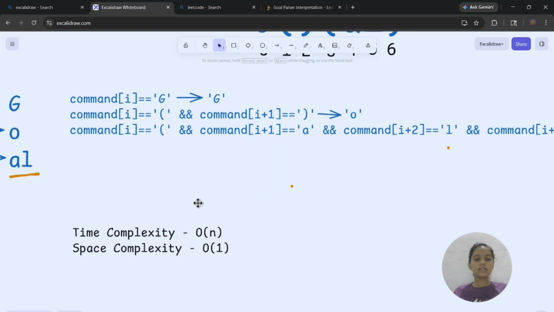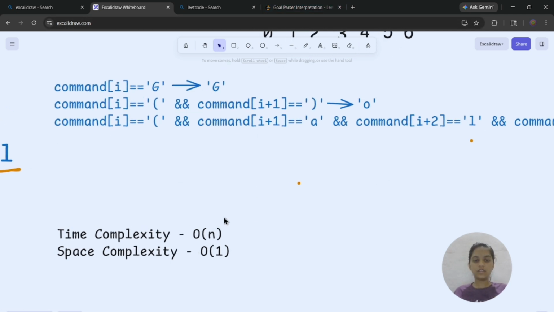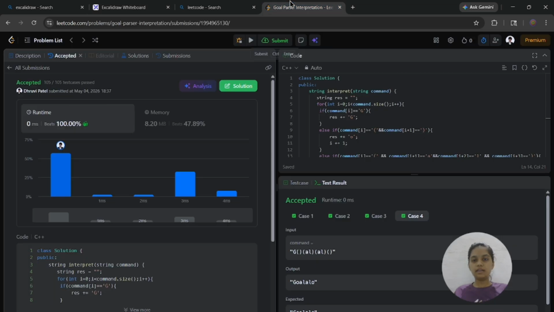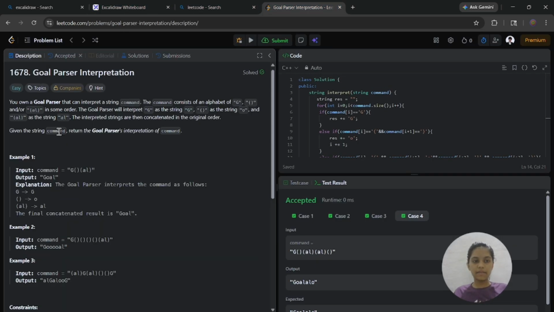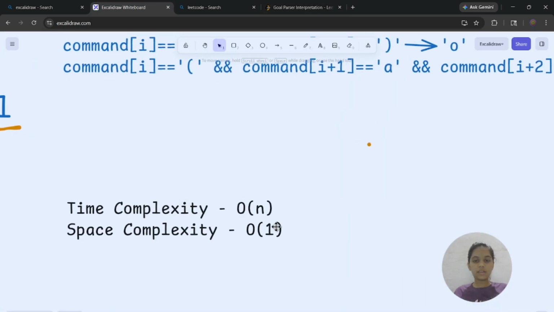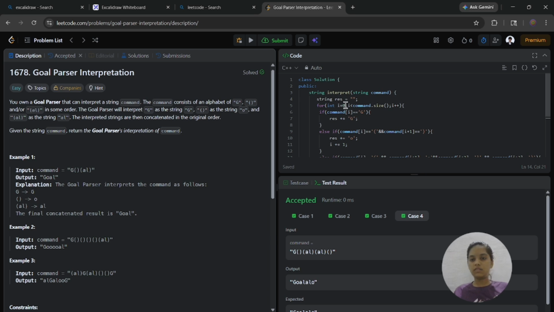Now at last I want to say the time complexity of the solution is big O of n, because I am iterating over the string once, and the space complexity is big O of 1 because I take only one variable, which is the resultant string. So this is the solution of the problem.